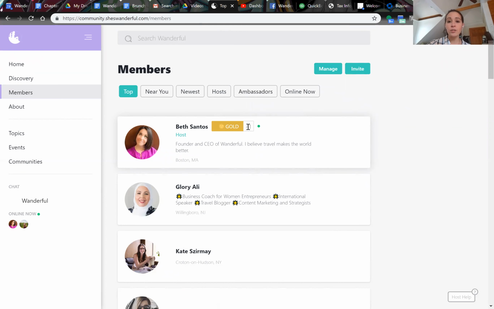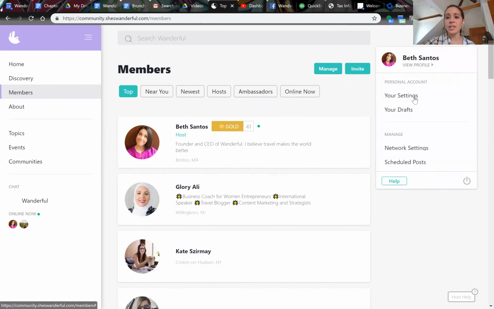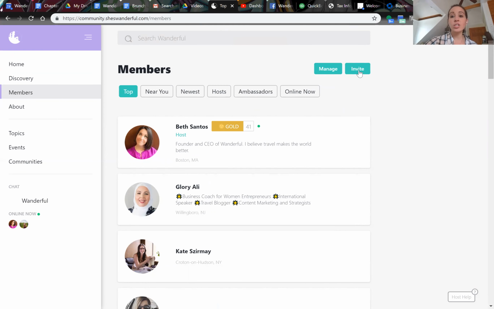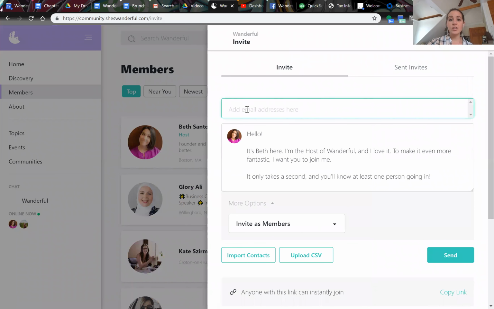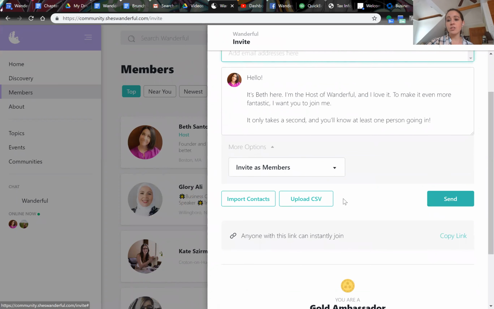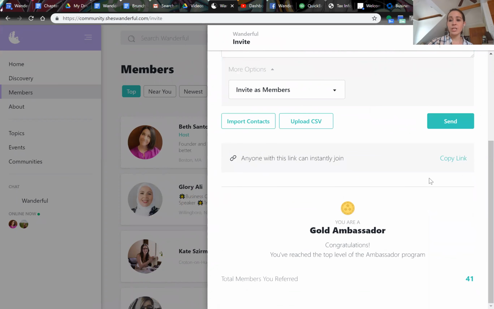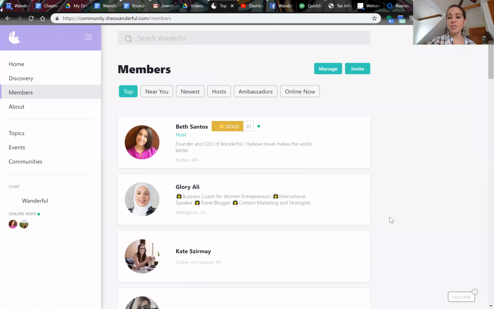So you're able to share Wonderful with other people. I believe it's in your settings here, either your settings or your network settings. There's a unique link, or actually you can just do it through this invite button, which is the better way to do it. You just click invite, you can add the email addresses of the people that you want to invite, and then you can send it. You can also give them a link. This is your unique link. So when somebody uses that link, you'll be listed as an ambassador. And later on down the line, we'll have all sorts of cool perks and opportunities for people who become ambassadors in our ecosystem. So check it out.